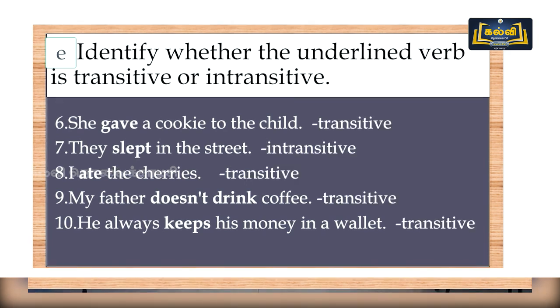Gave is transitive, slept is intransitive, and ate is transitive, doesn't drink transitive, keeps transitive. So like this you can pick out the verbs from the sentences and you can check whether it is followed by an object or not. By that you will come to know whether it is transitive or intransitive.